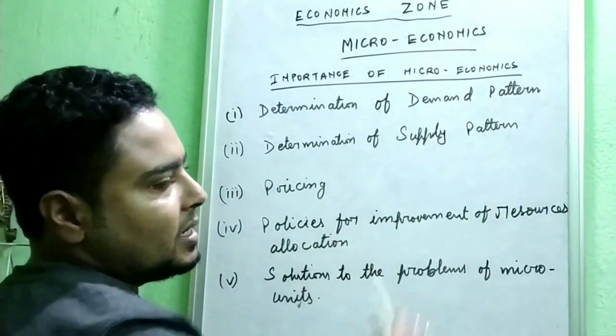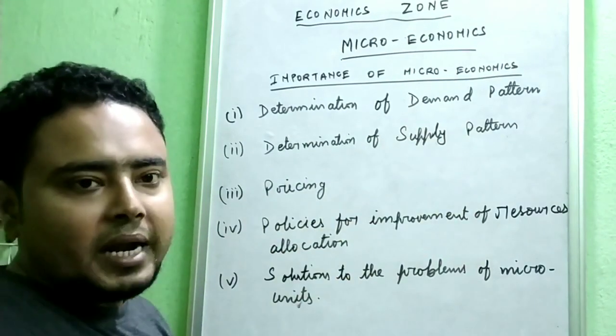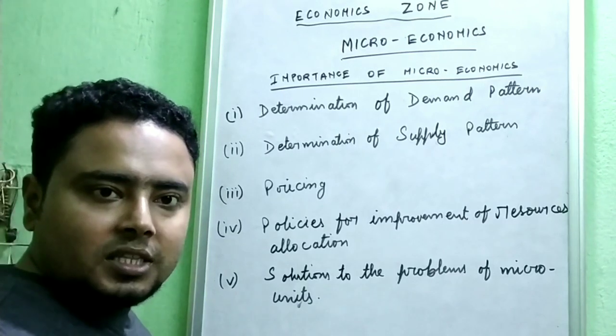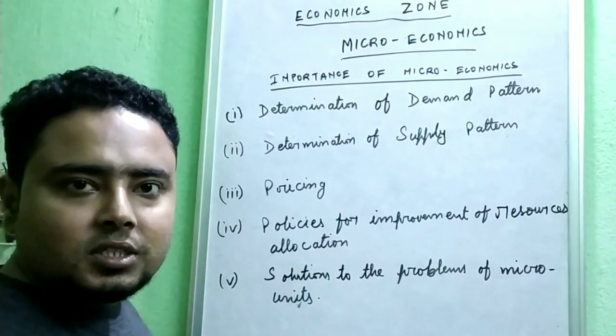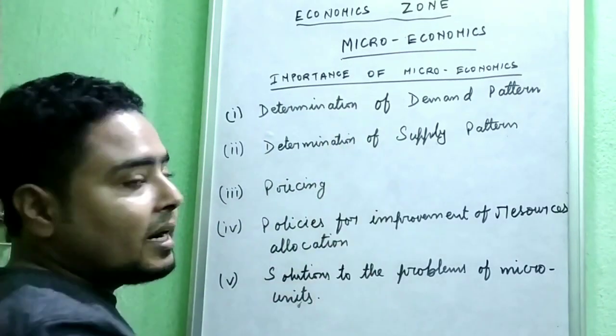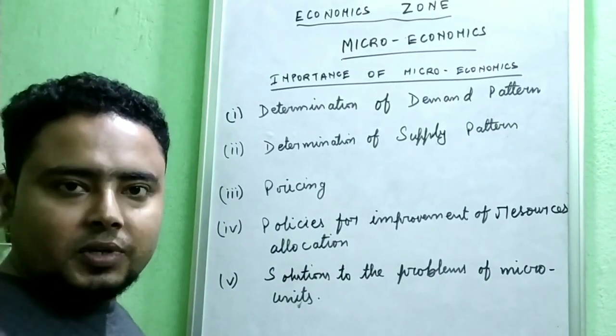Determination of demand pattern. The first point is how to determine the demand pattern. When certain things are sold in a market, or when an industry is producing something, it needs to consider the demand pattern of a single individual, a single person.